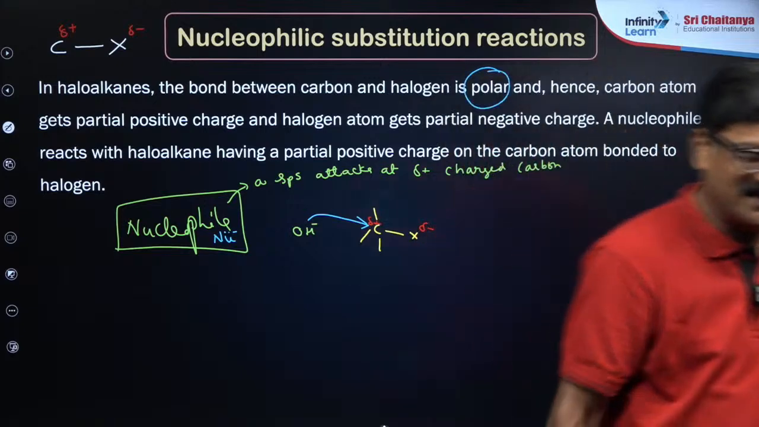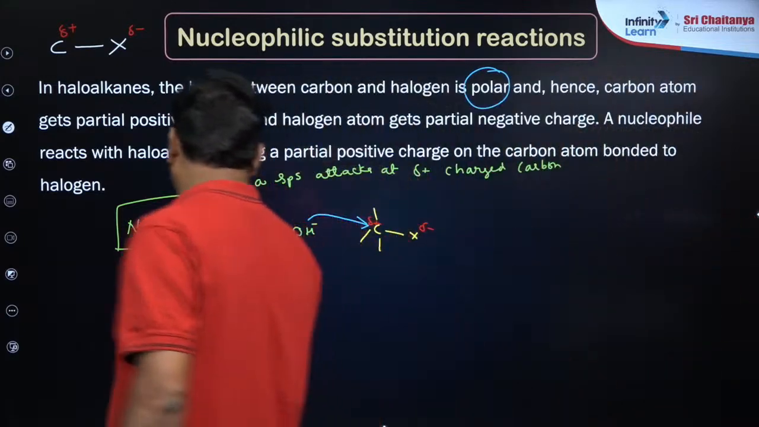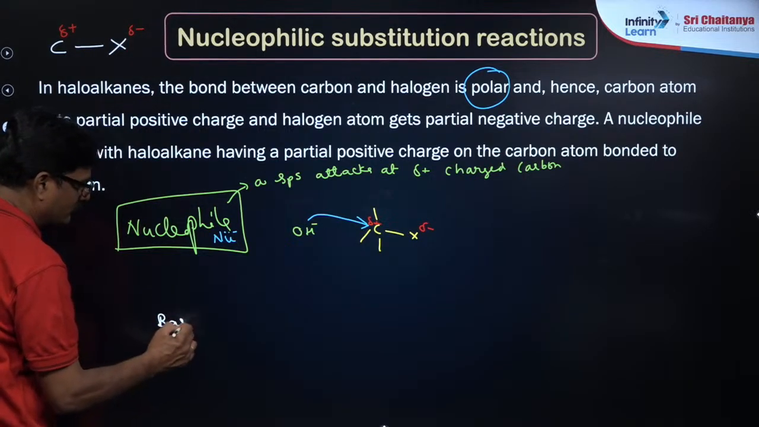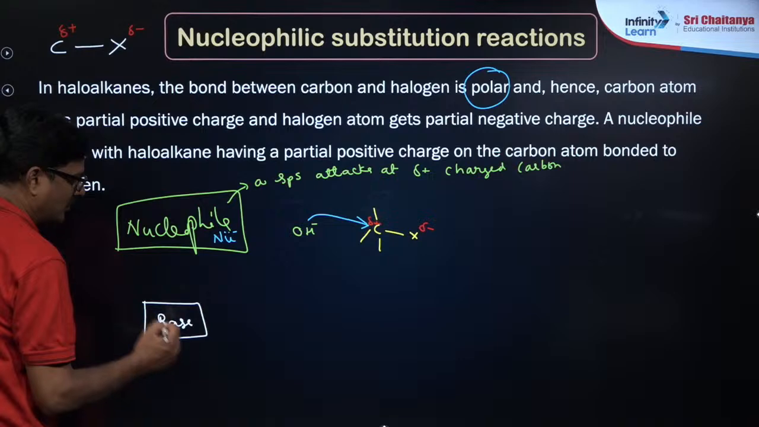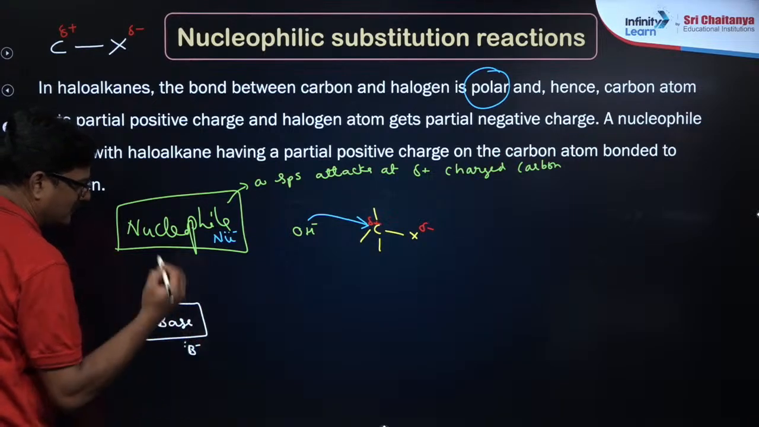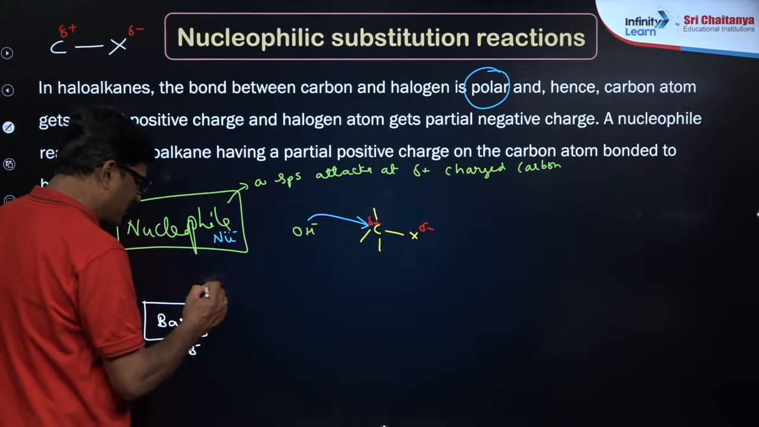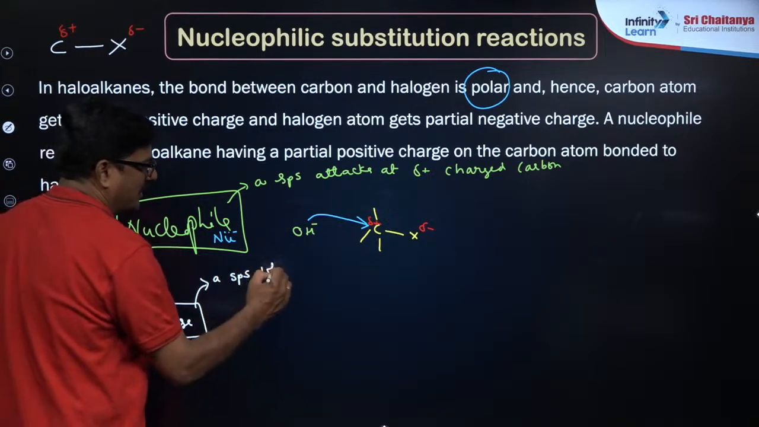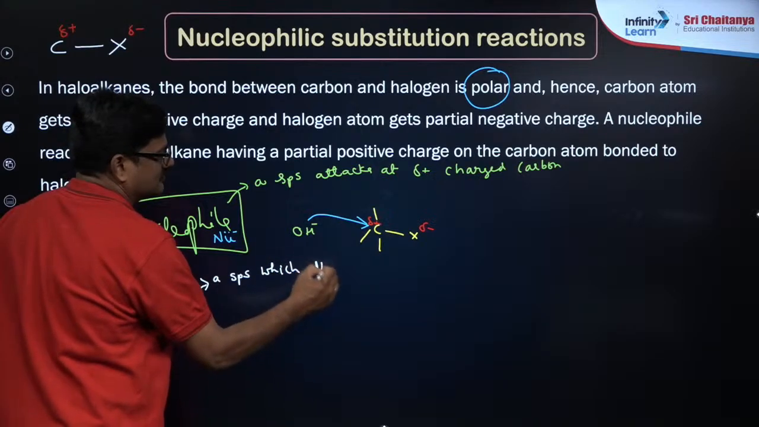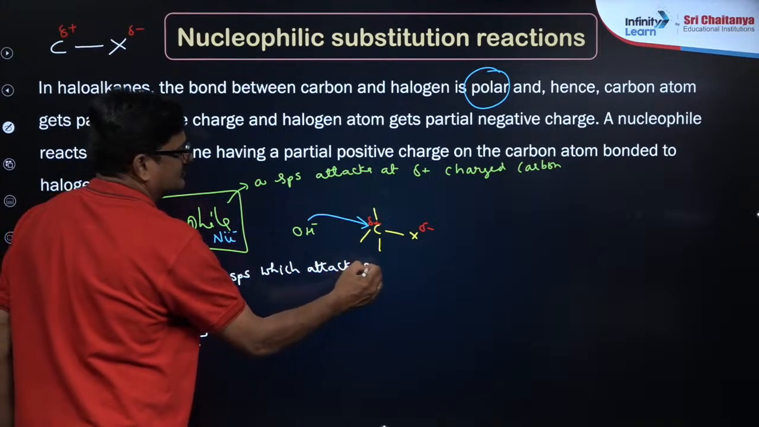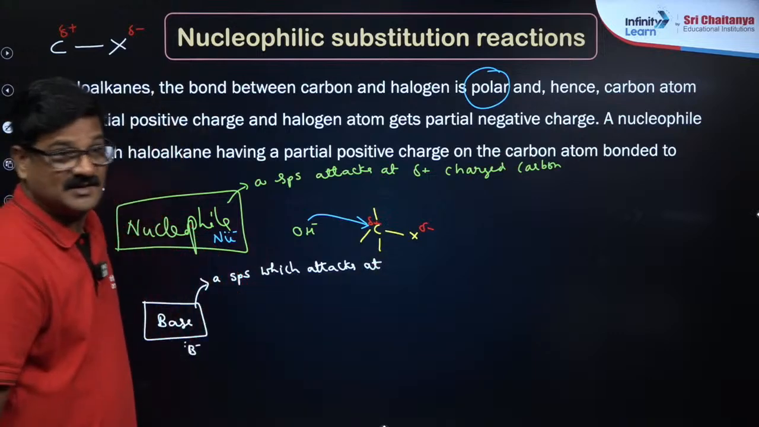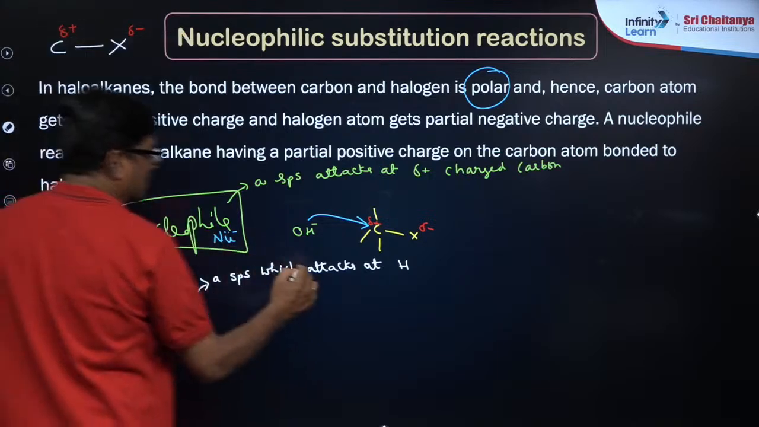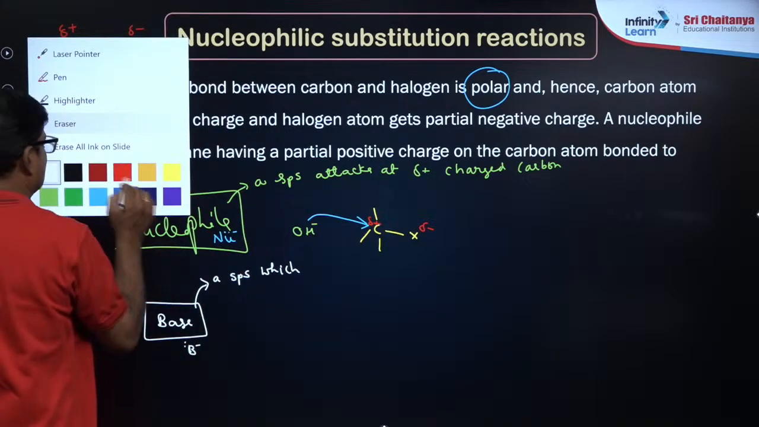positive charge होता है, हाँ यस करेक्ट, परफेक्ट। सो ए बेस होता है क्या फिर, बेस, okay, base, so you can say it is as a B minus, right? So this base means a species which attacks at hydrogen atom, which abstracts hydrogen atom.